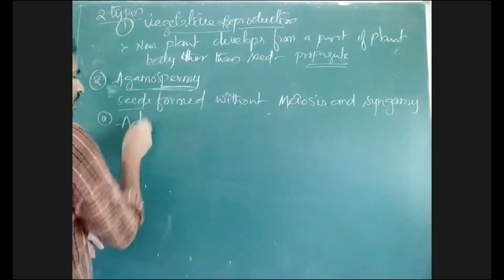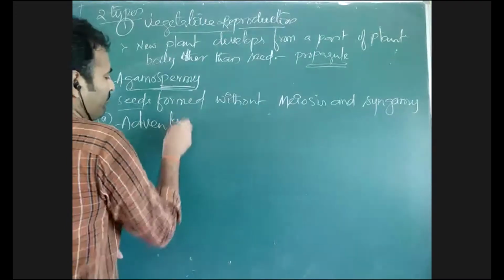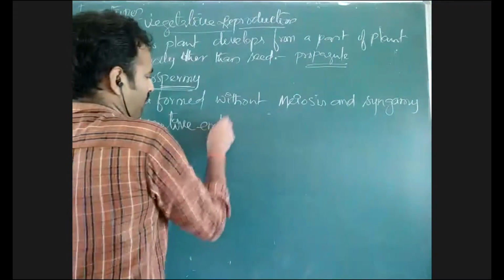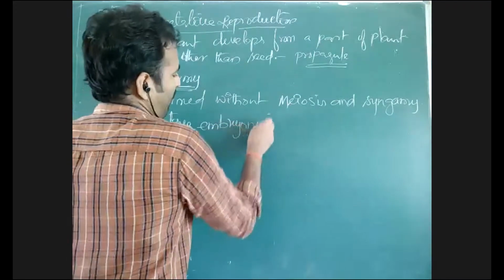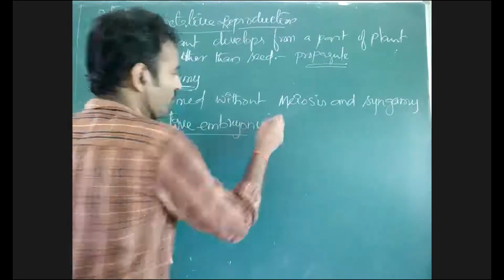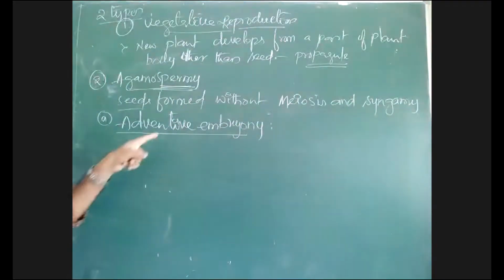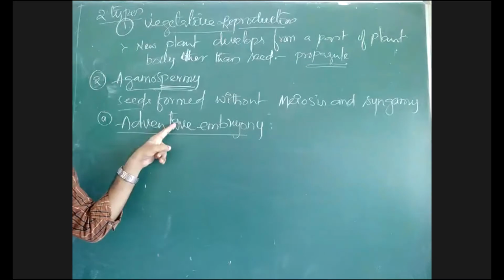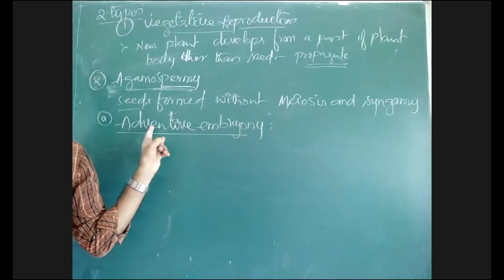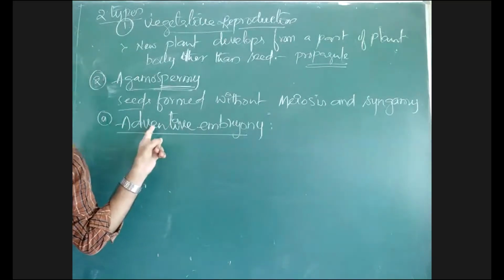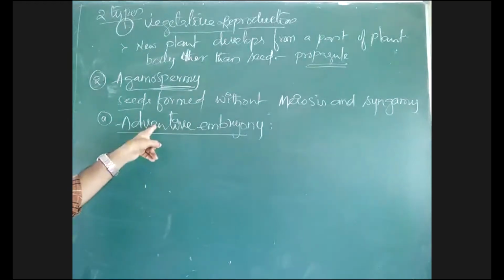One is adventive embryony. Just now we discussed the development of an embryo from other than the embryo sac. From other than the embryo sac, there is formation of an embryo, and that is called adventive embryony.